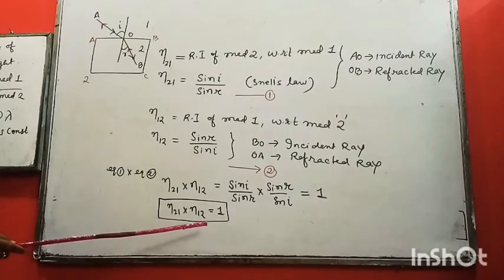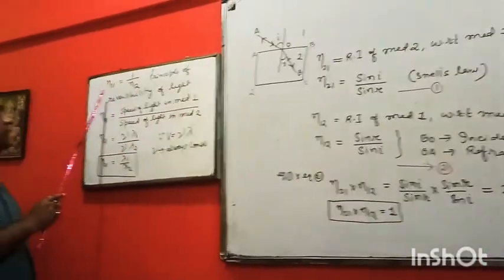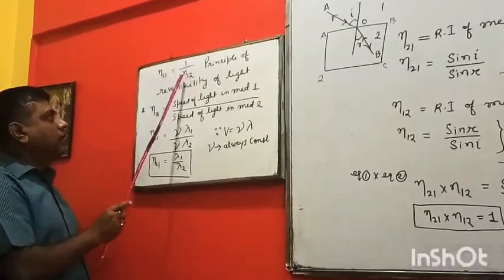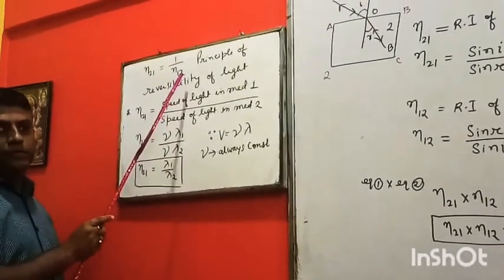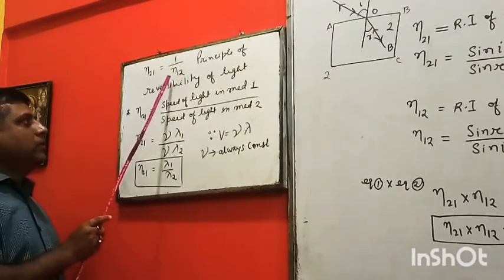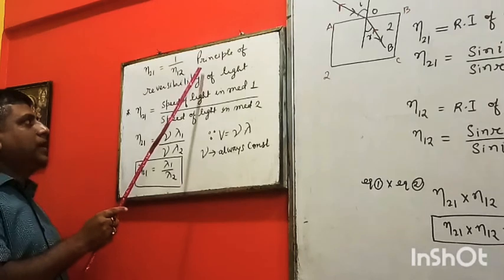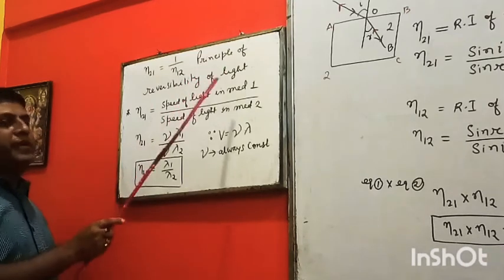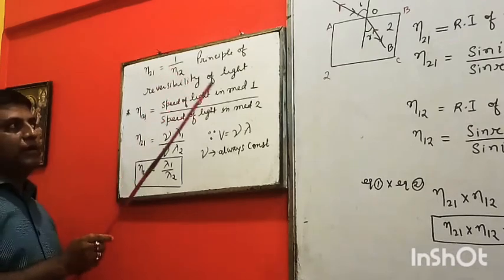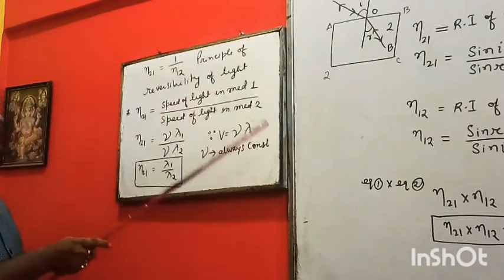Okay? So now n2 1 equal to 1 by this n1 2. Okay? Actually this one is eta. So eta 1 2. This is called what? Principle of reversibility of light. Okay? This one is called principle of reversibility of light. Okay? Very important.